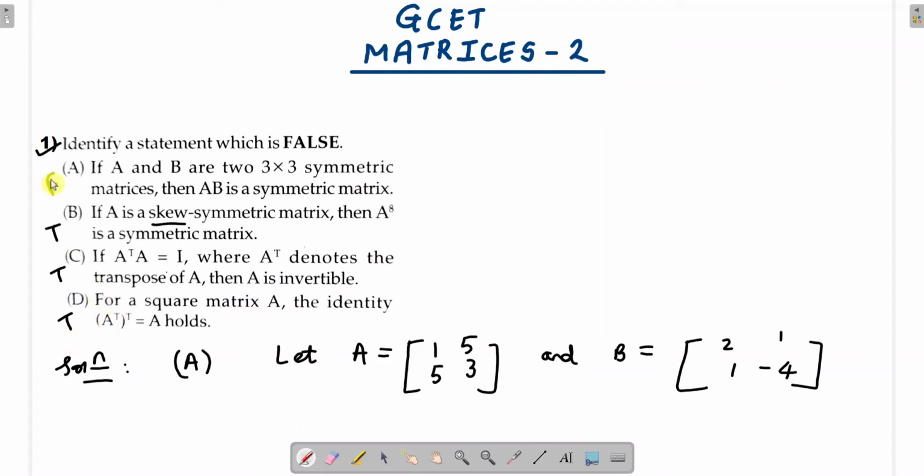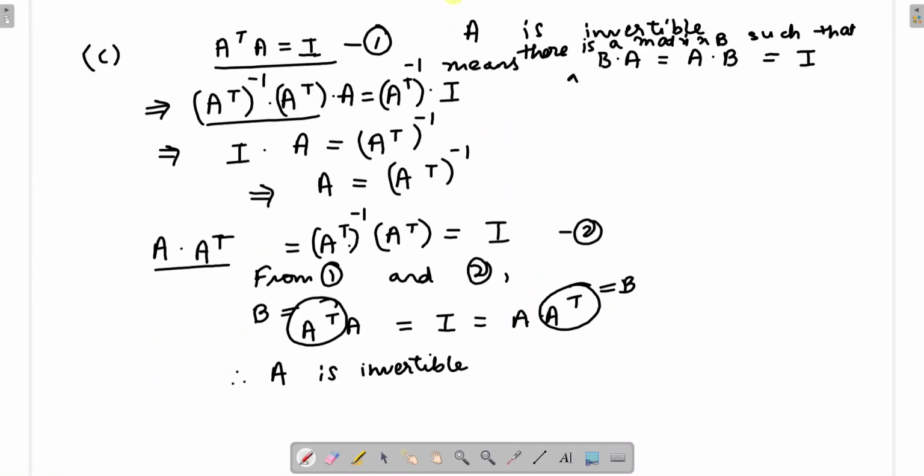Okay. So what do we get? The false statement here is the statement A. So this is the correct option, right? Option A is the correct option. So therefore option A is correct. So that was the first problem.